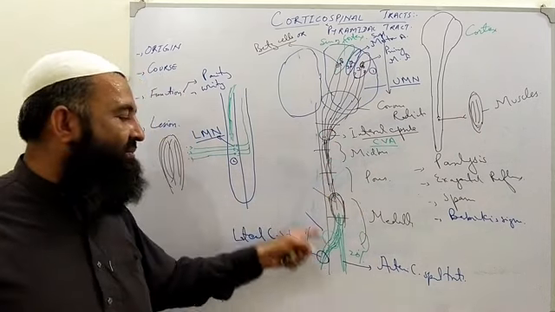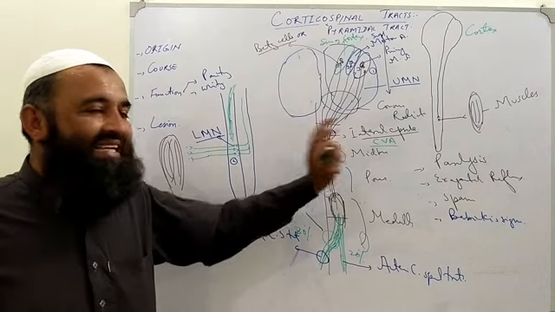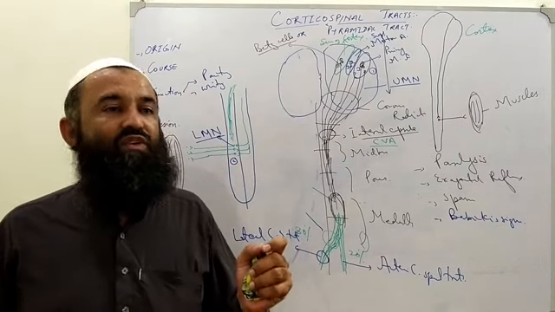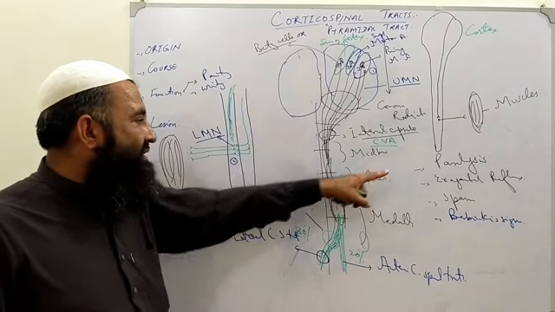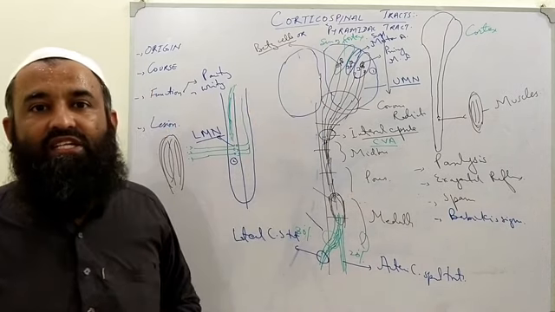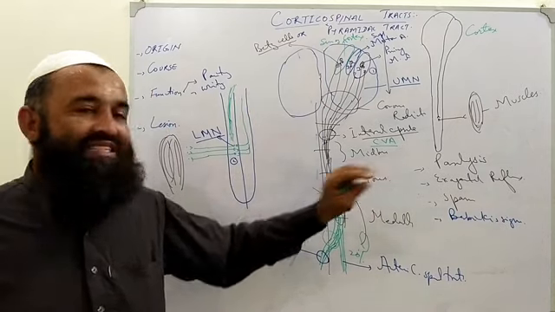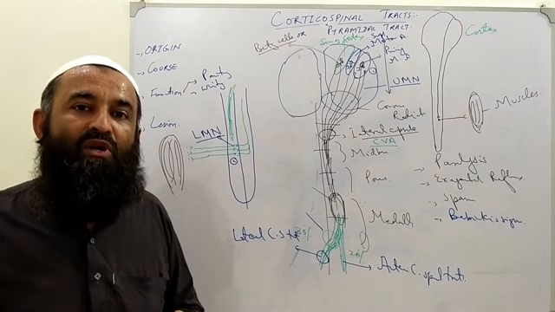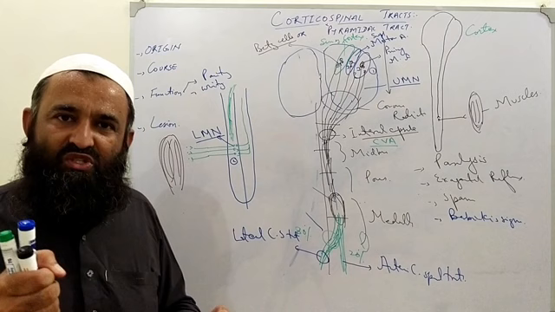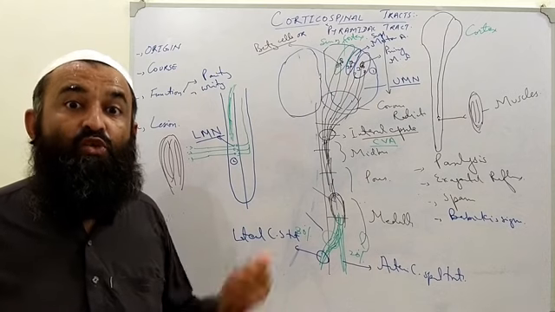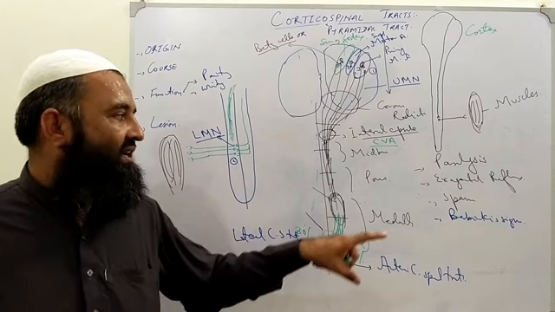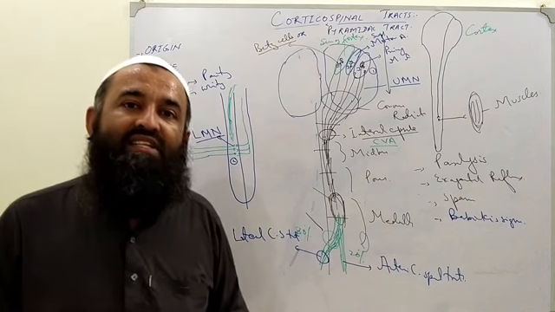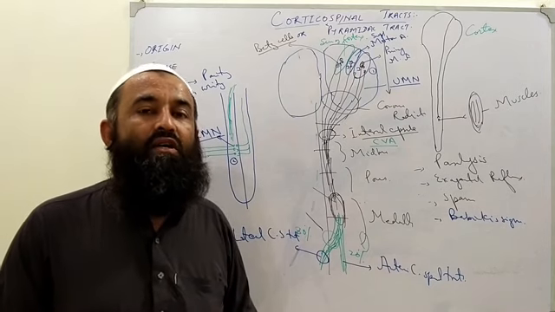When this tract is damaged, what symptoms will appear? In the supplied muscles, reflexes will be exaggerated, especially deep tendon reflexes. Superficial reflexes will be lost, the muscles will be paralyzed, and there will be strong spasm of these muscles due to increased tone. And also an abnormal sign in the feet appears, known as the Babinski sign.